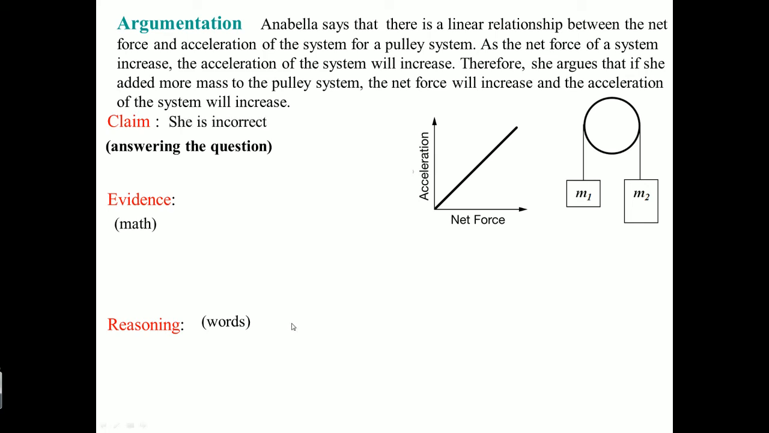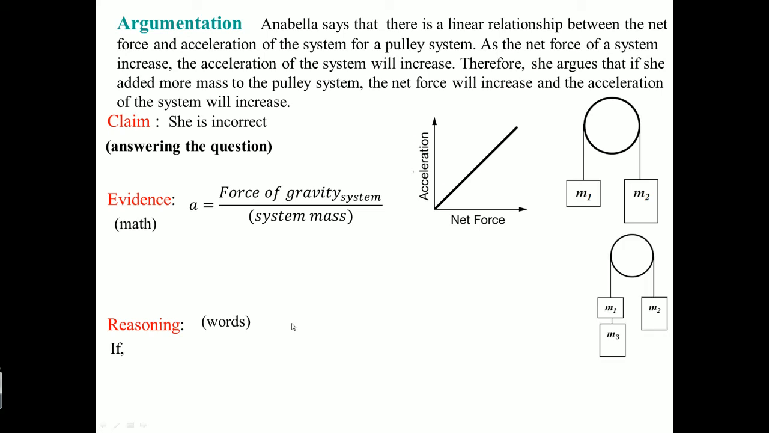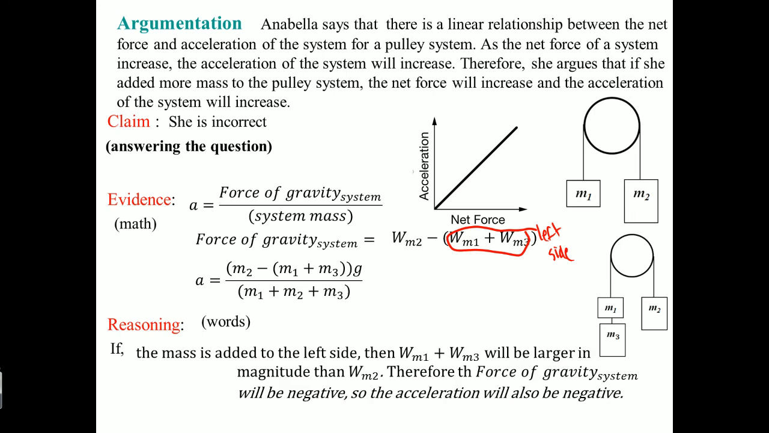So, the first answer is actually she's incorrect. Why? Because we can show the acceleration equation, and we saw that if you add the third mass here, it's like the previous problem. Okay, force of gravity. This is when this is added to the left side. Okay, they add together. So now it's going to fall here. It's going to fall on the negative side. So will the acceleration increase? No, the acceleration will actually be negative in this case.